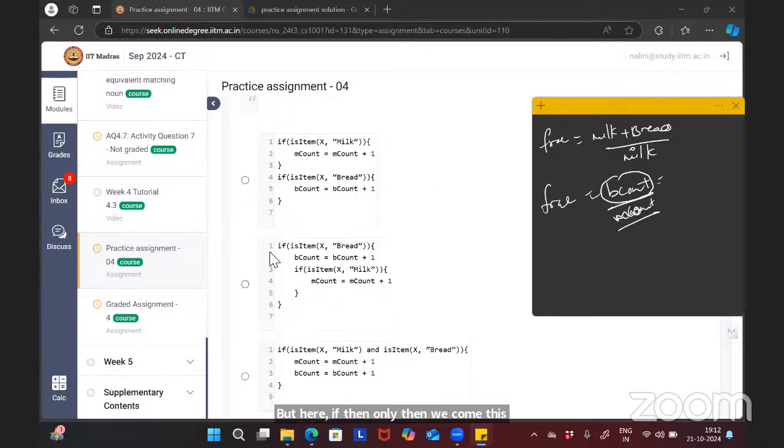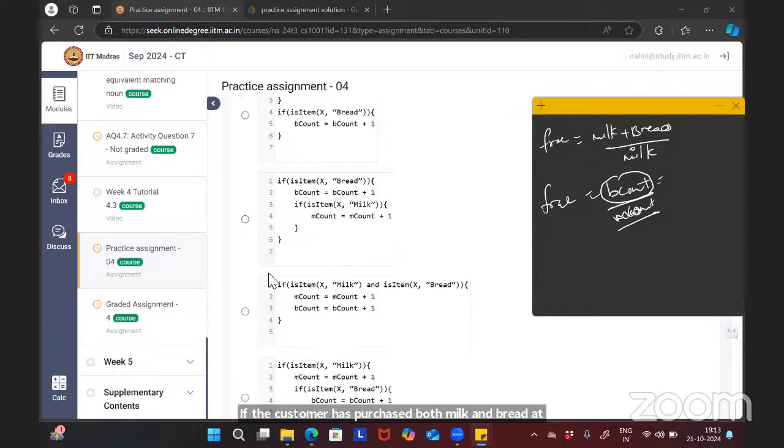So here you can see the second option, if is item of X comma bread, then B count is getting incremented. If is item of X comma milk, when M count is getting incremented, if the customer has purchased both milk and bread, at that time M count is getting incremented. B count is getting incremented if the customer has purchased only bread. But what we want is not that, no? Okay, what is the third option?